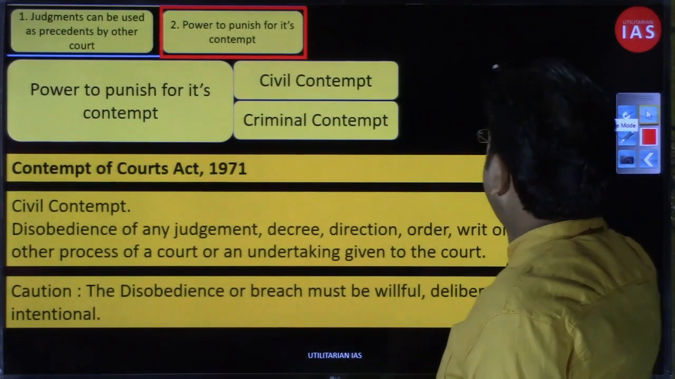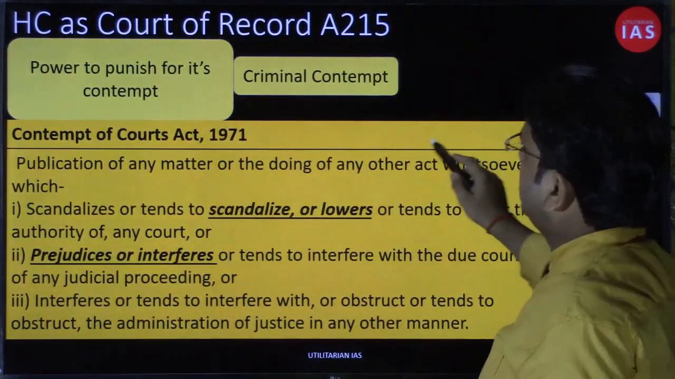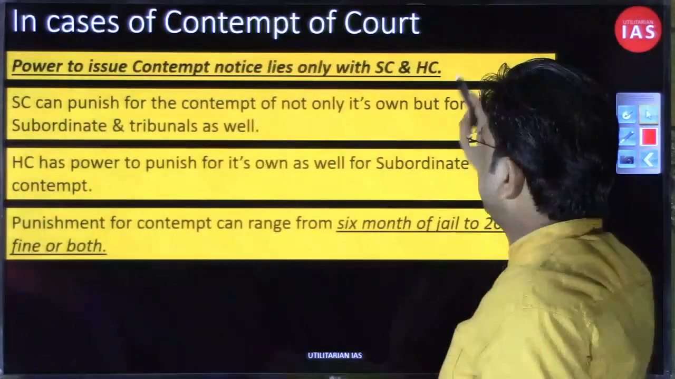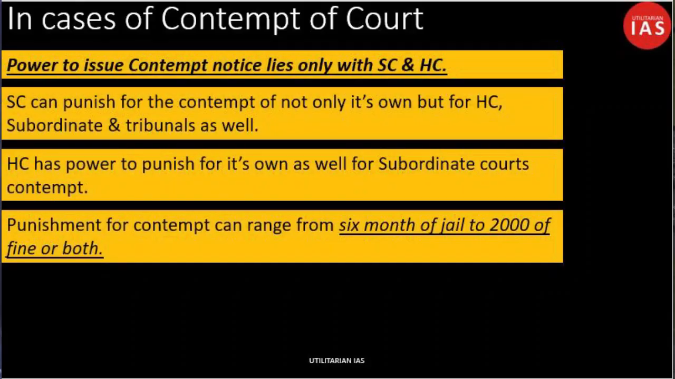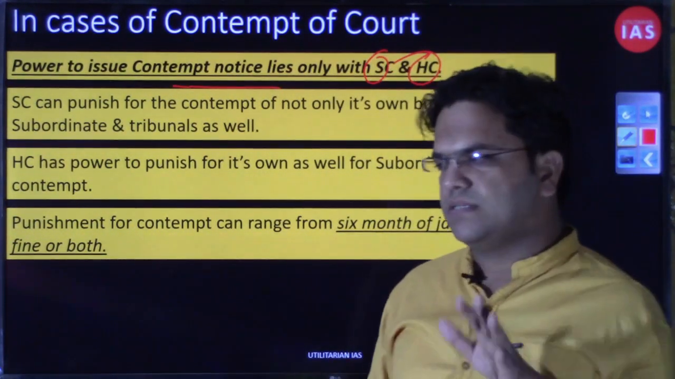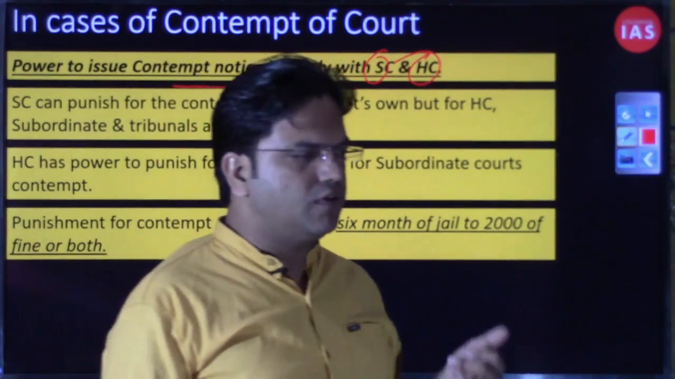Then the origins of this contempt from modern England we had traced, right? If you remember, we said that the power to issue contempt notice lies only with the Supreme Court and High Court. If any subordinate court's decision or any subordinate court's judge has been insulted, that can be categorized into various categories, whether it falls into the civil or criminal category, which we already discussed.